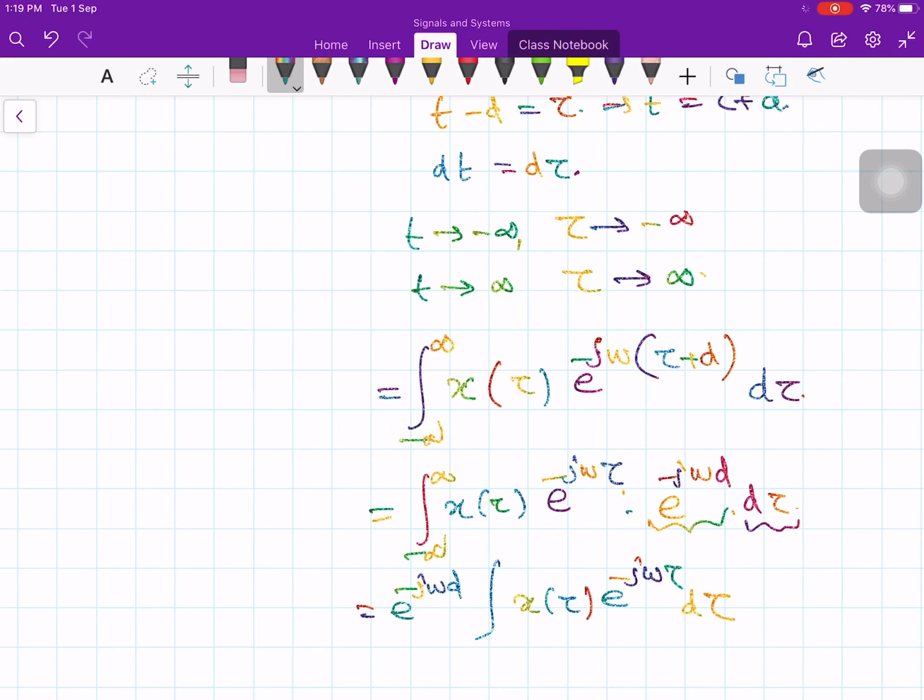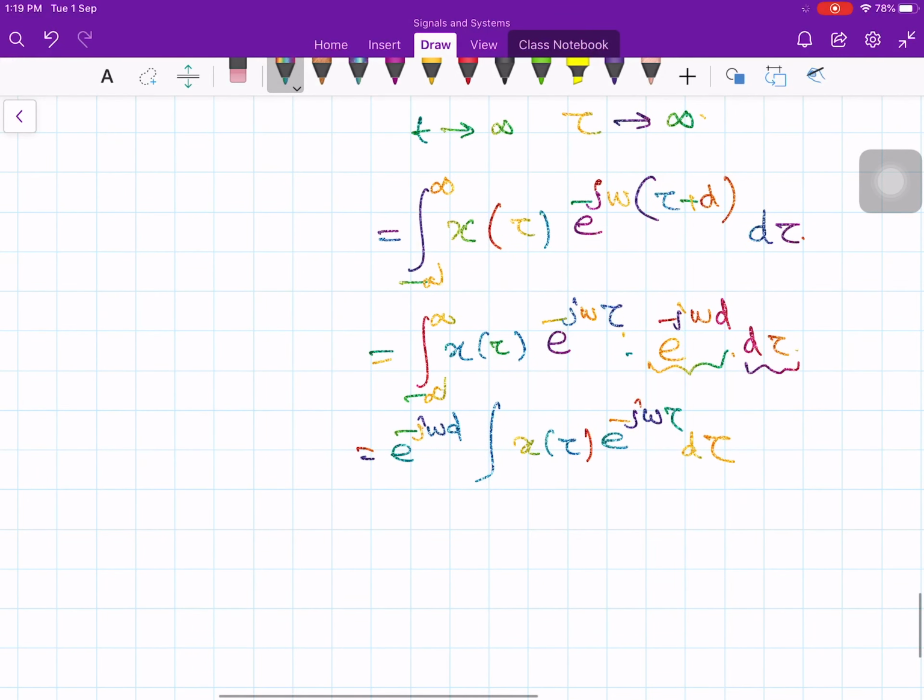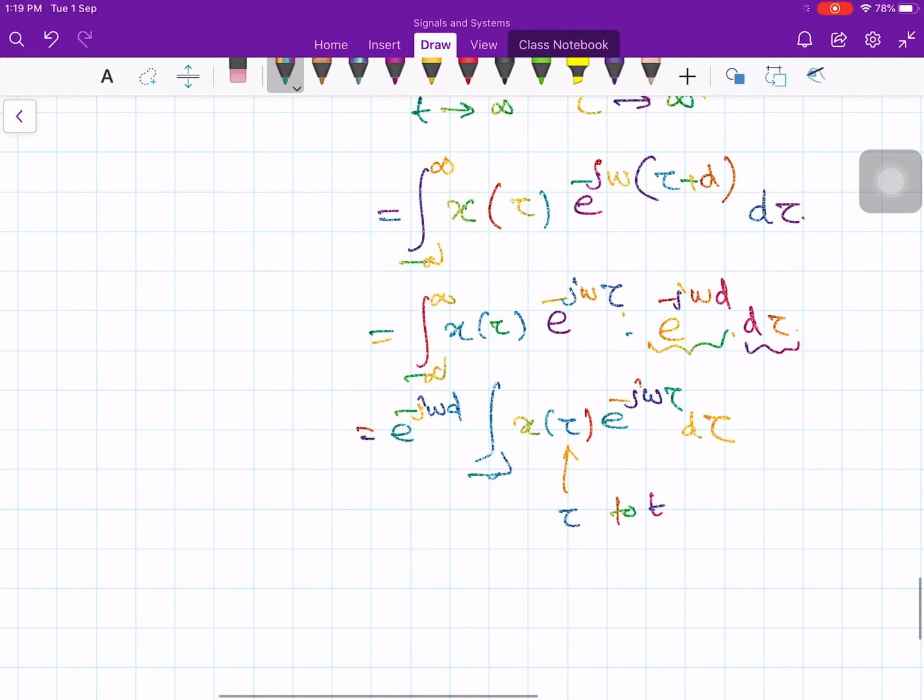After all, if you like, then you can change this tau to t, for convenience. After all, tau is a dummy variable. Once you do the integration, at the end result the tau will not appear. So if you want, you can change, or else straight away you can write down the answer: e to the minus j omega d times the integral of x of t times e to the minus j omega t dt.